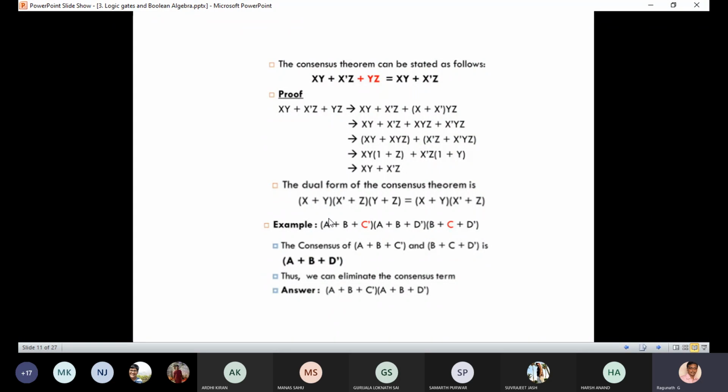For simplification, you should find out the question from the answer. That is also possible. Now, any doubts in the consensus theorem, De Morgan's, commutative, associative, distributive? What is the involution?